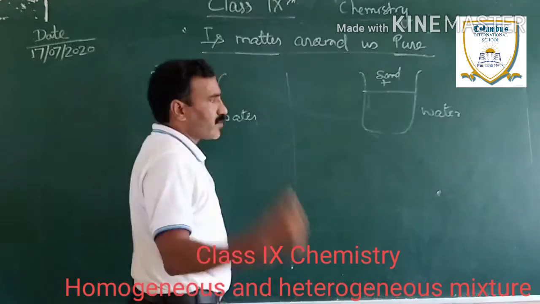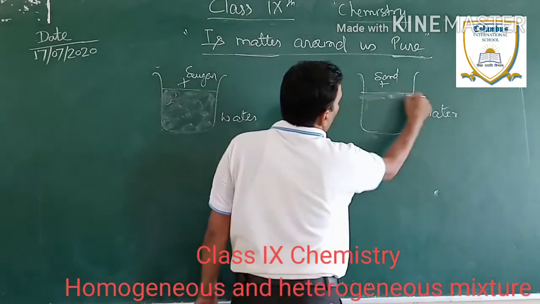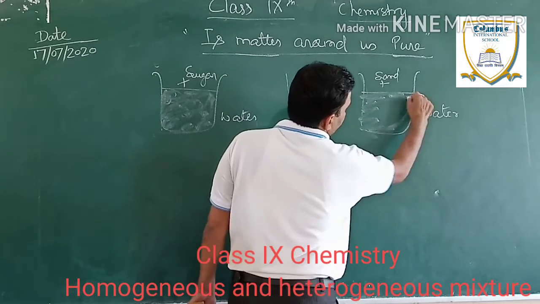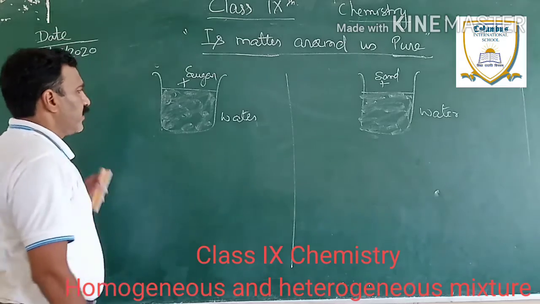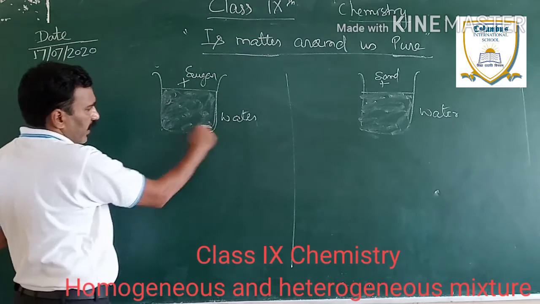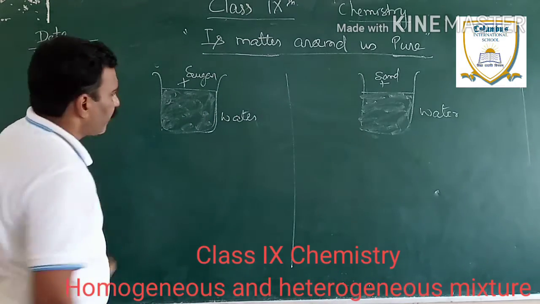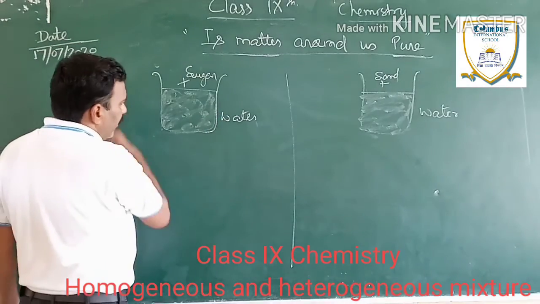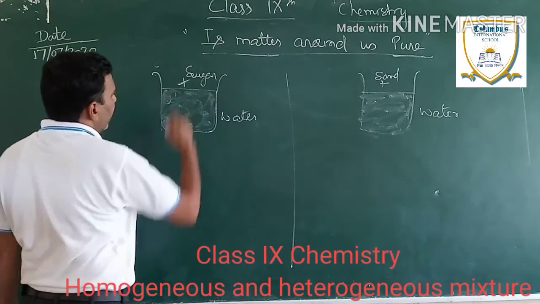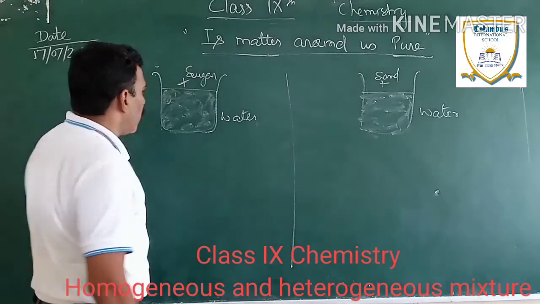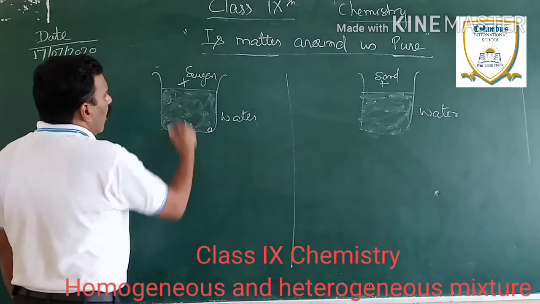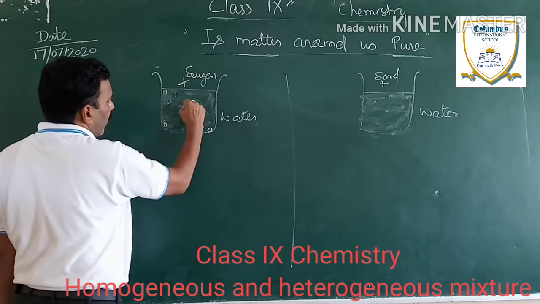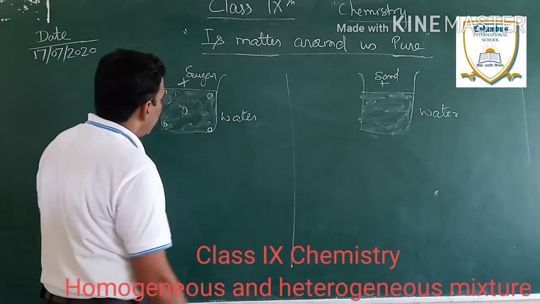Here you will use the chalk dust also, and mix it. After 2 or 3 minutes, when you will go for the analysis, this sample of water which contain sugar or salt dissolved in water, let this sample taken from here or here or here or anywhere.